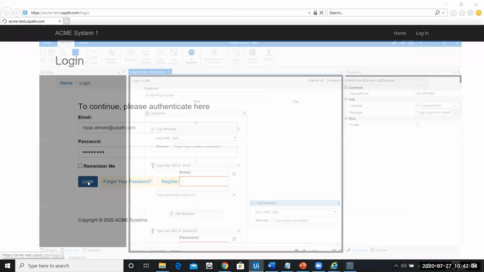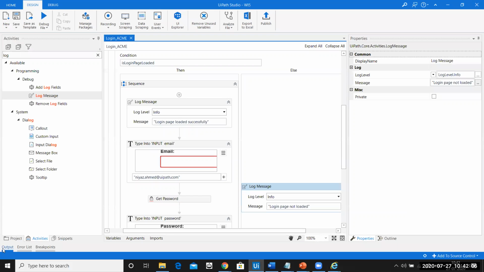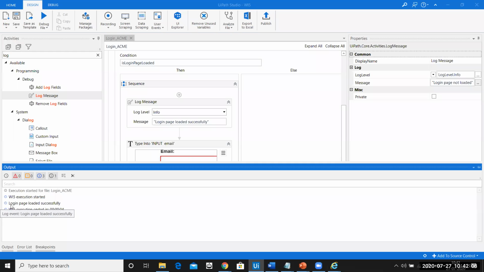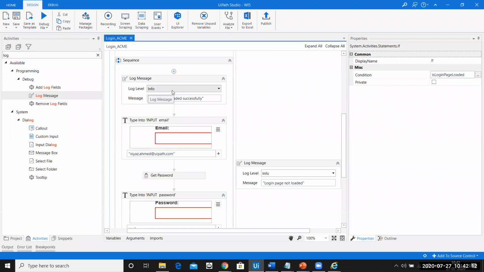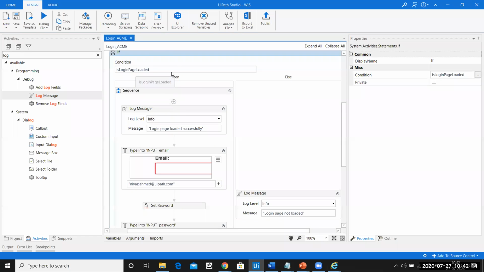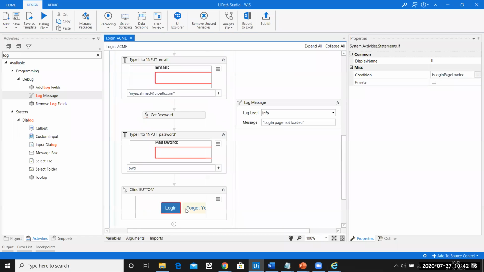Okay, so you can see it has already logged in. That means we can see the log messages here. The log message says login page loaded successfully. That means it went into this true condition, that is the Then part, and it executed each and everything.